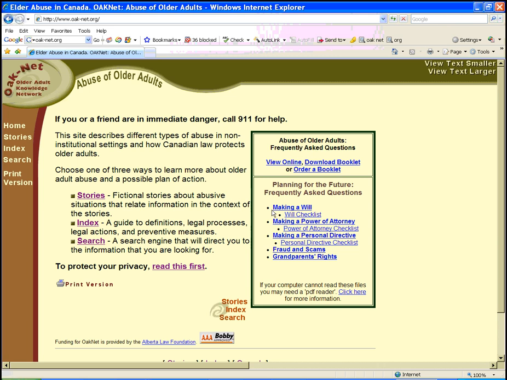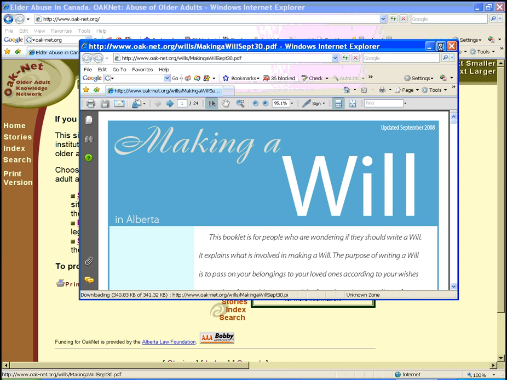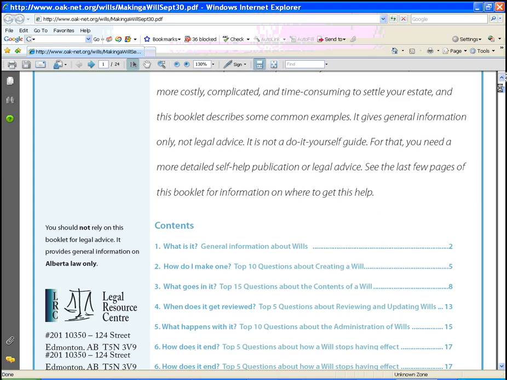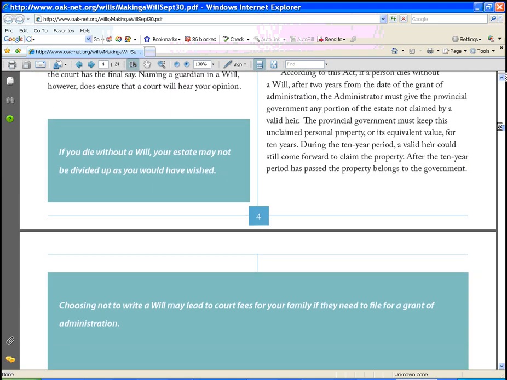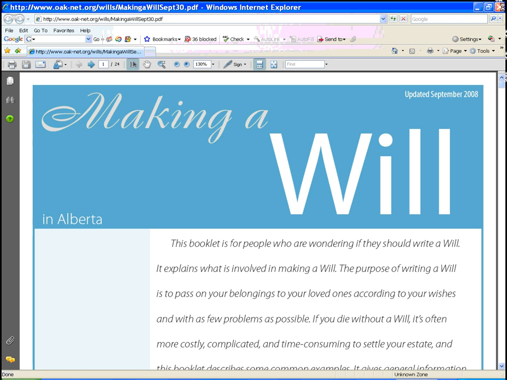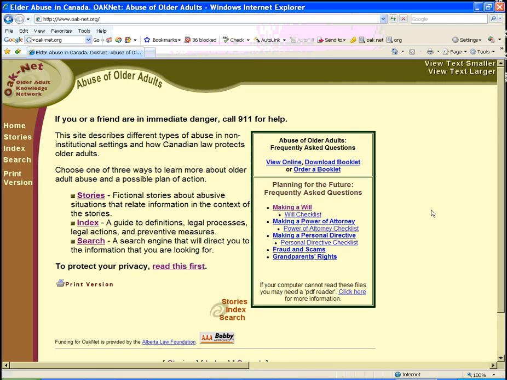If you click on any of these booklets, they will open up into a new window. For instance, here is the Making a Will booklet. We can maximize the window to view the whole booklet, and you can either read it online or print it off for yourself. This is a 24-page booklet. Let's click on the X and return back to OakNet, the Older Adult Knowledge Network.